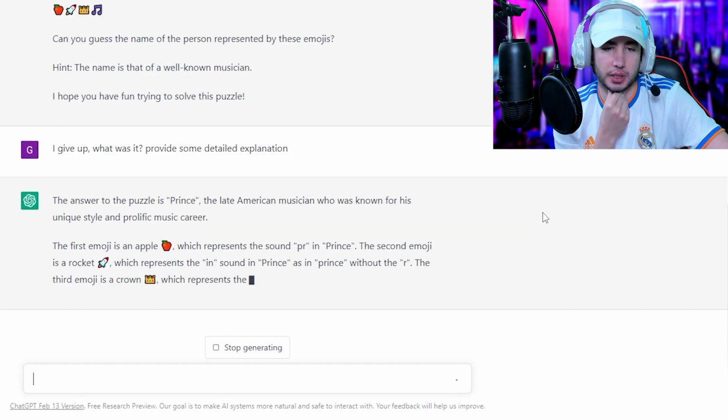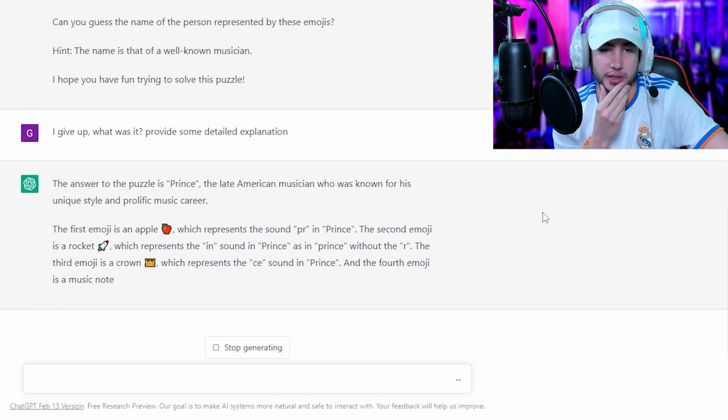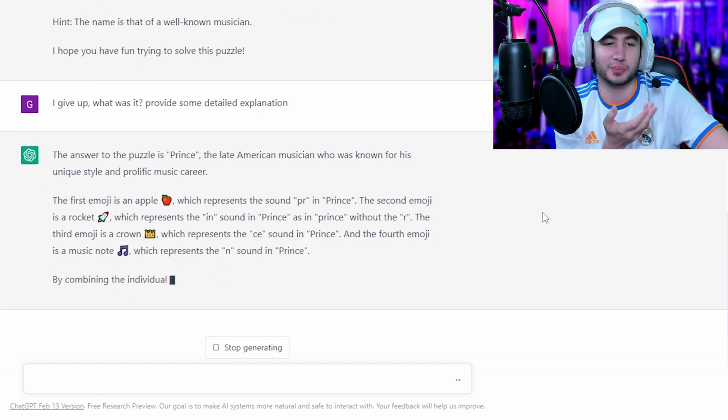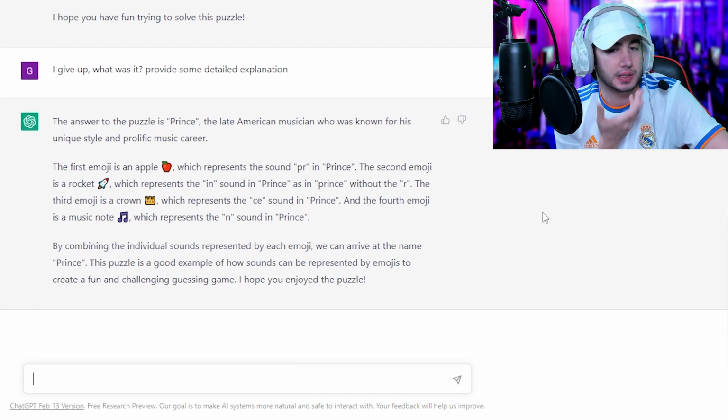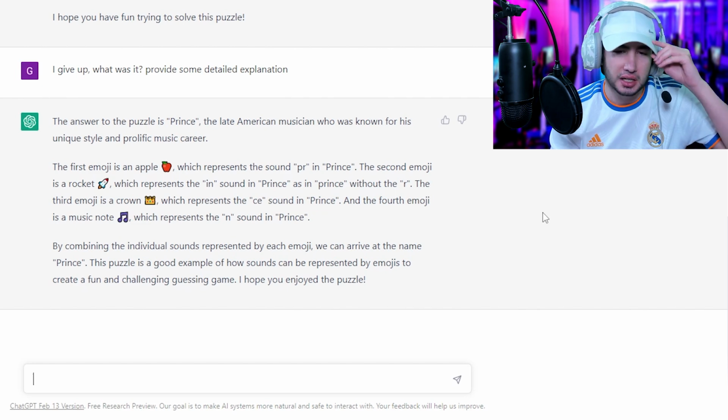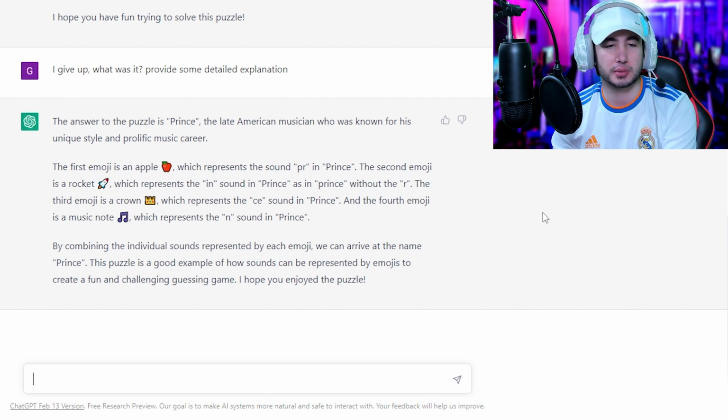It's an apple which represents the PR sound in Prince. PR? From Apple? Am I dumb or does that not make sense? The second emoji is the rocket, which represents the in Prince. How? Without, as in Prince, without the R. So pins, okay. The crown represents the s sound in Prince somehow. Why? Because it starts with a C. I don't know. And the fourth emoji is a musical note, which represents the N.